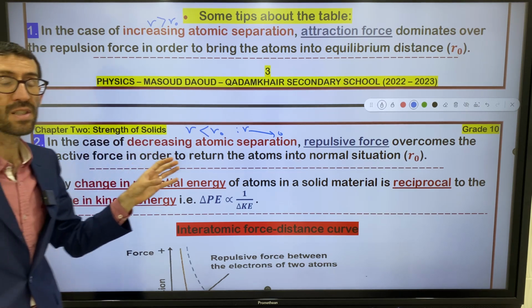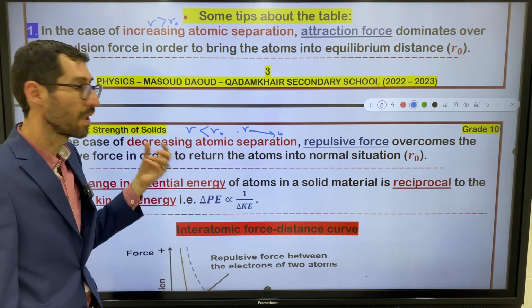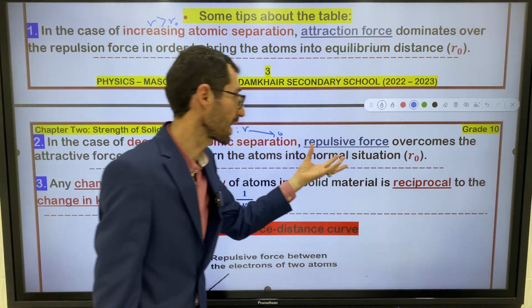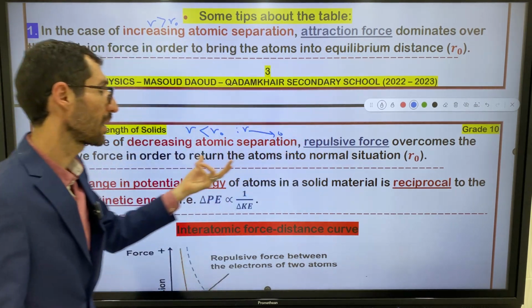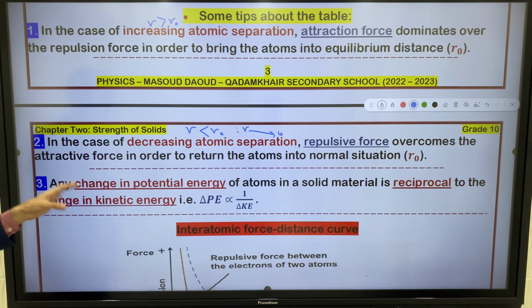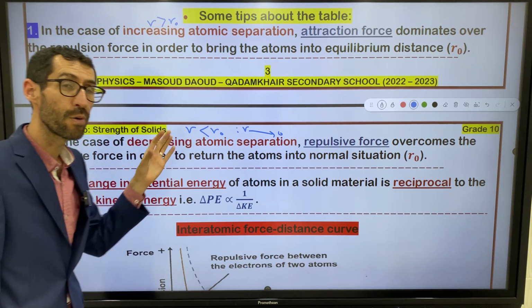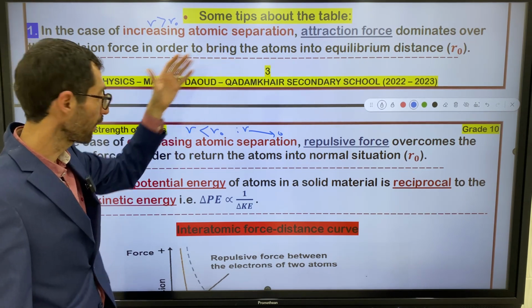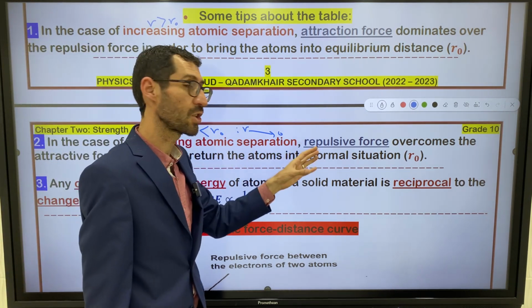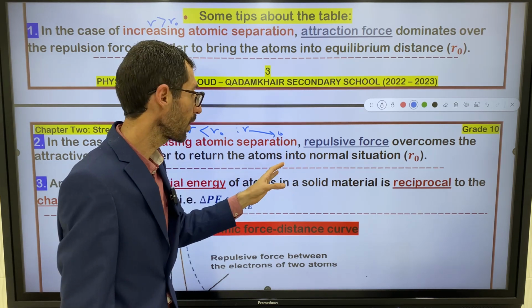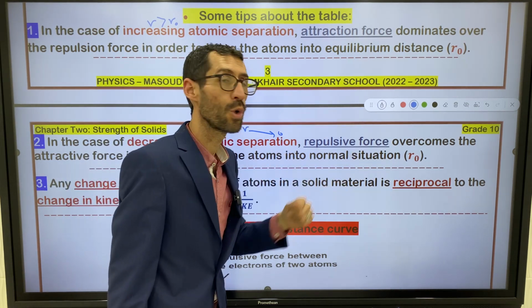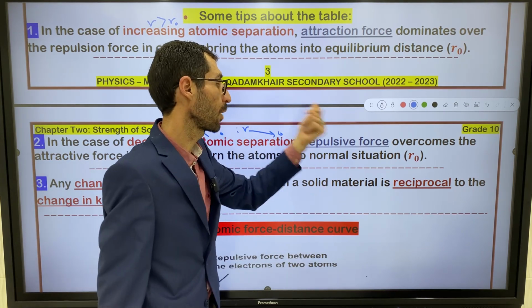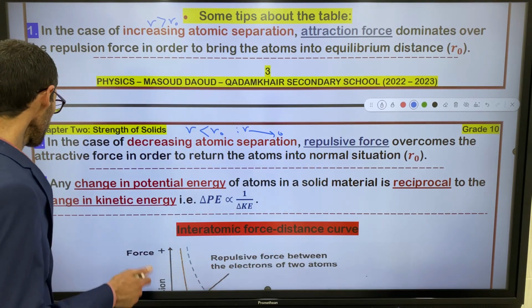In the case of decreasing atomic separation, repulsive force overcomes the situation. It dominates over the attractive force, right? For the same purpose, in order to return the atoms to the normal situation, or equilibrium distance, right?